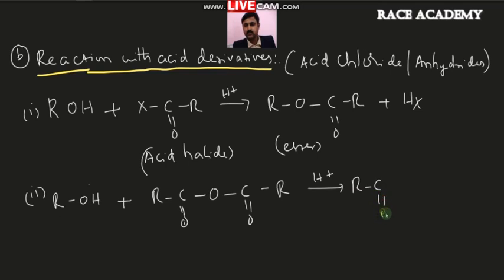One is converted into carboxylic acid, and the other is converted into ester, RCOOR. So one is acid, one is ester. Here also we got esters. These reactions are called esterification reactions. They can also be conducted in the presence of pyridine. The preparation of aspirin is also an example of this esterification.